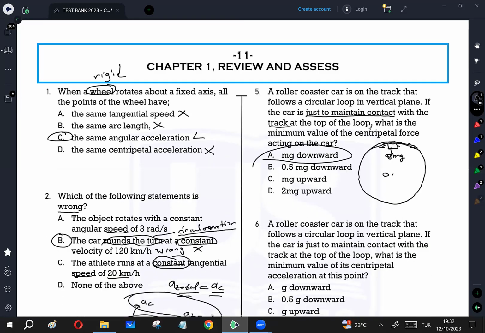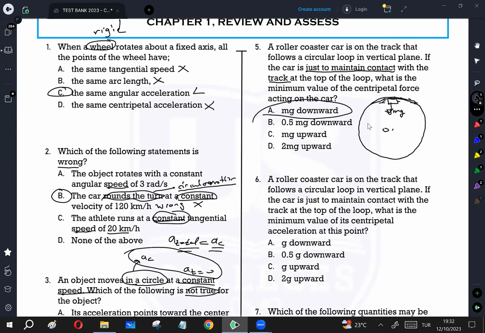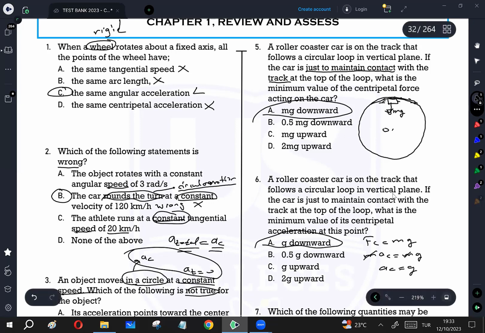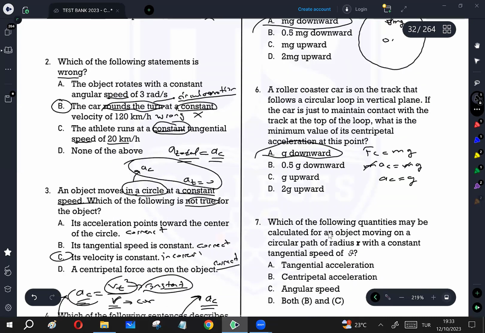So the same question is asked in terms of acceleration. In the above problem, Fc is the centripetal force, the gravitational force. So m times ac is going to be m times g. The m's will simplify. ac is going to be g only. So g is always downward, so g downward is the correct answer. Yeah, and 5 and 6 are in fact talking about the same thing in two different quantities. One of them is in terms of force, the other one is in terms of acceleration.